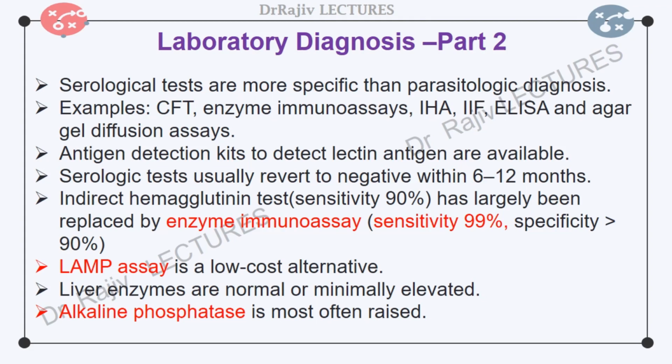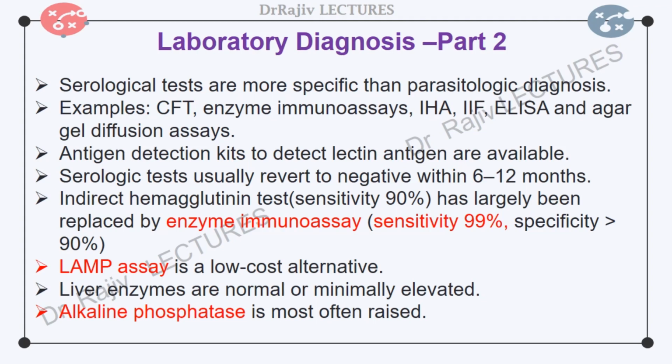ELISA and agar gel diffusion assays are positive in more than 90% of cases with amoebic colitis, amoeboma, or liver abscess. For 10% negative results, testing should be repeated within a week. In non-endemic regions, indirect hemagglutination test has a very high sensitivity in acute amoebic liver abscess. In endemic areas, counter-immunoelectrophoresis is more useful for detecting acute infection. Antigen detection kits to detect the E. histolytica lectin antigen in the serum and liver abscess pus also have been evaluated in endemic areas.